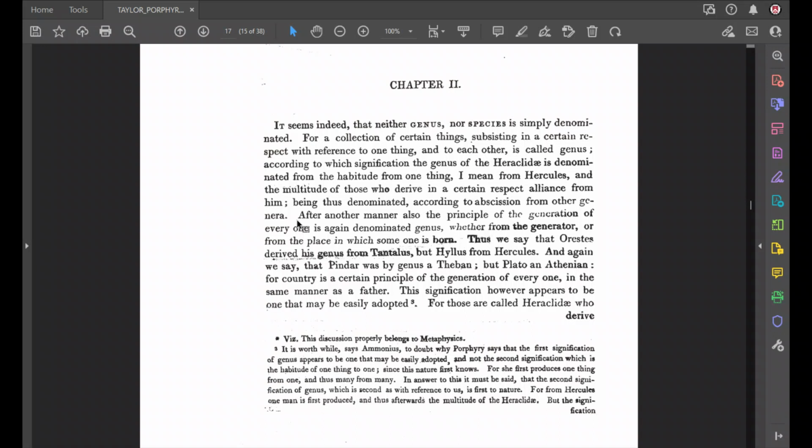For the country is a certain principle of the generation of everyone, in the same manner as a father. So this second use of genus, we can put, for example, as from a father or one's country.